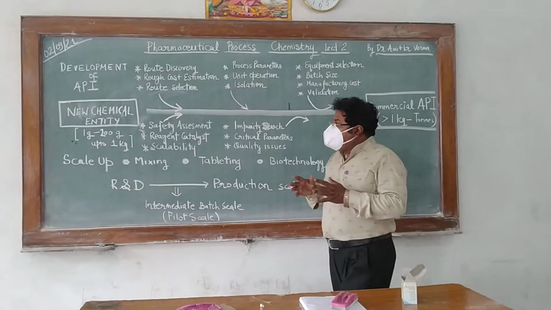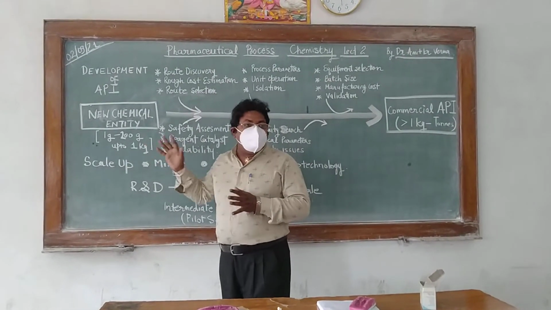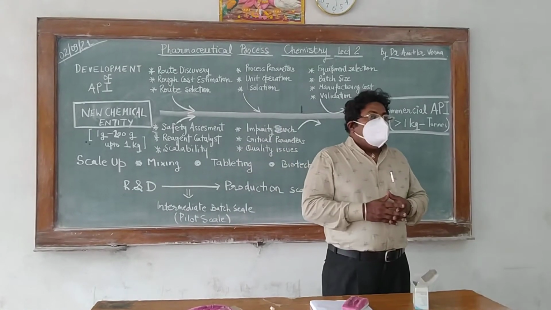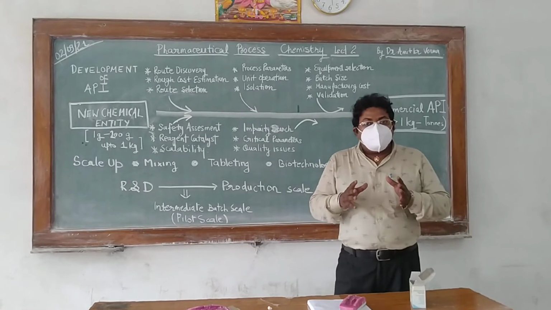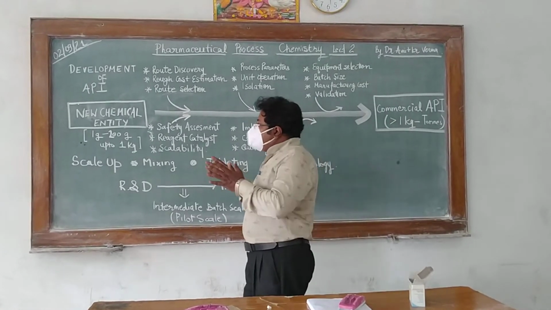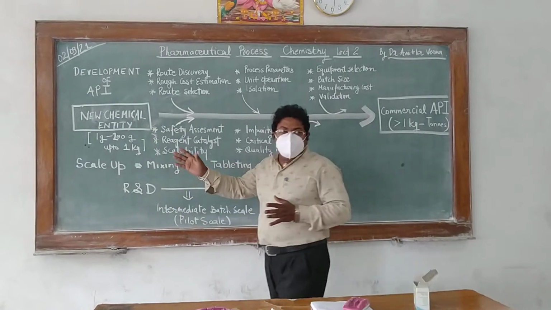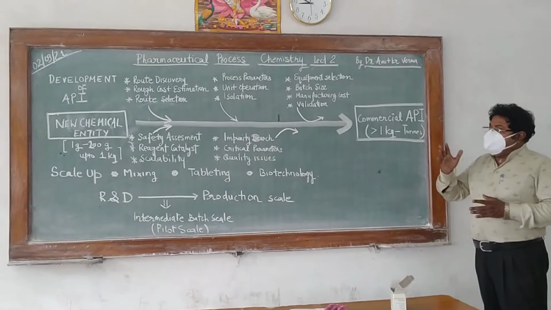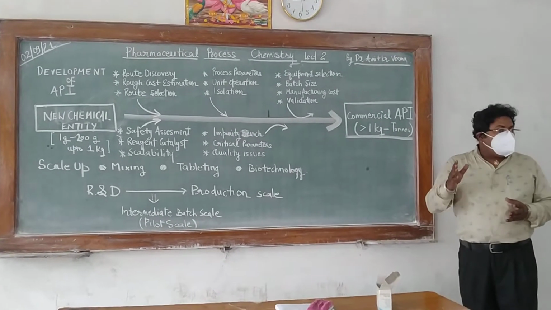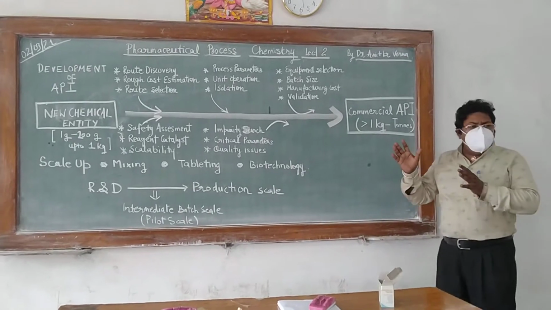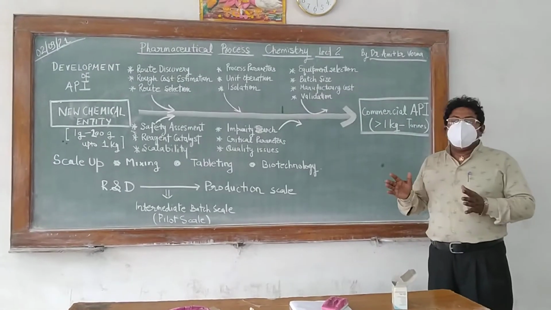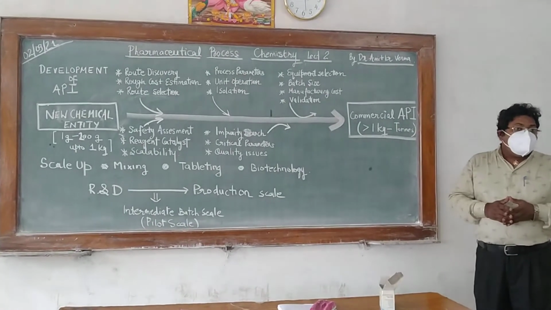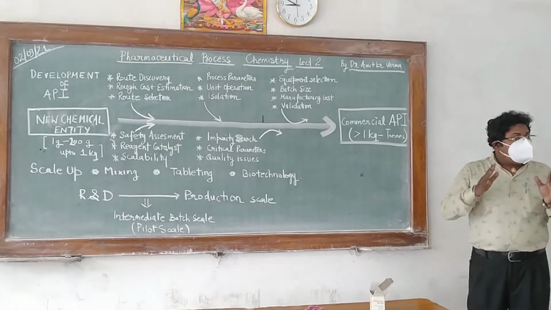Suppose you have a new chemical entity, for example the benzimidazole moiety. We are preparing the API based on the benzimidazole moiety. So you can see here, from the new chemical entity we are preparing the commercial API. The new chemical entity has a small batch size, that is 1 gram to 200 gram. It can be up to 1 kg, and now it is moved to more than 1 kg, up to the tons that we are doing in our bulk manufacturing industry.